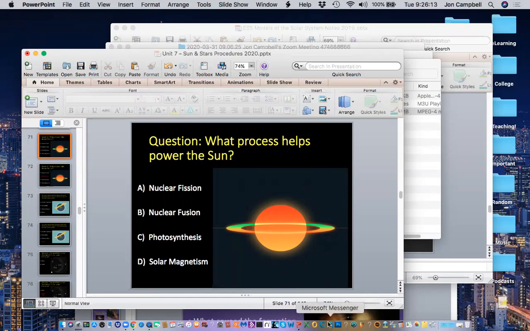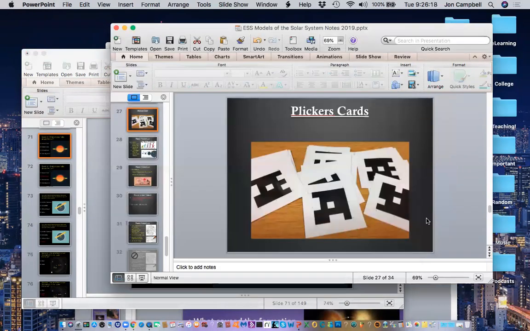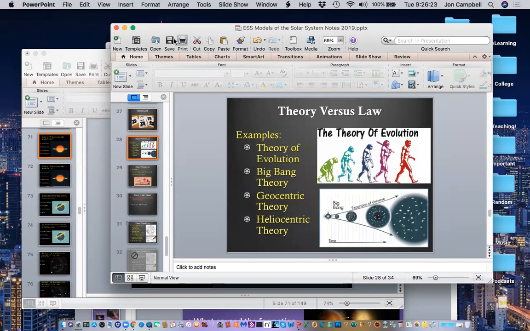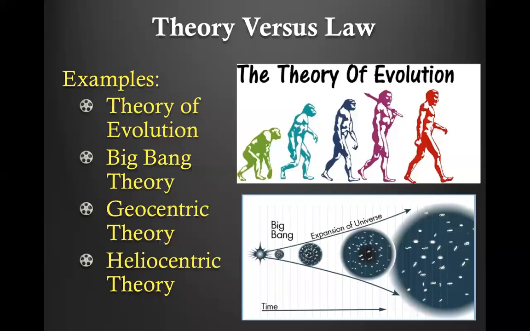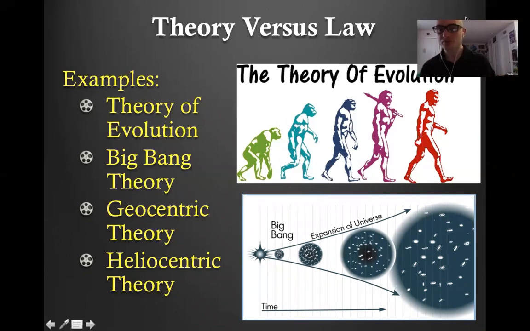Let's go ahead and take a look. We started off with some theory, and then today we've got to finish up with our law. So let's go to that. Again, staying within my time limits here, trying to be concise and to the point. We have our examples of theories: evolution, the Big Bang Theory, geocentric, heliocentric. But we've got to think about, again, from yesterday, what differentiates a law from a theory? How are they different? Is one better than the other, et cetera?